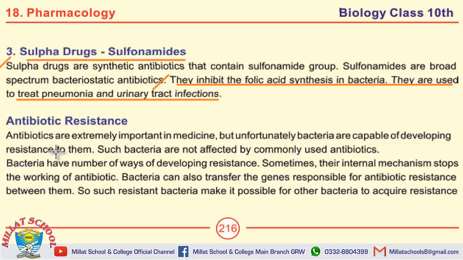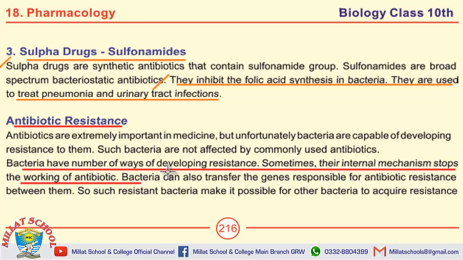Next, we are going to study antibiotic resistance. First question is: what are the ways of resistance for antibiotics? The answer to this question is: bacteria have a number of ways of developing resistance. Sometimes their internal mechanism stops the working of the antibiotic. Bacteria can also transfer the genes responsible for antibiotic resistance between them.